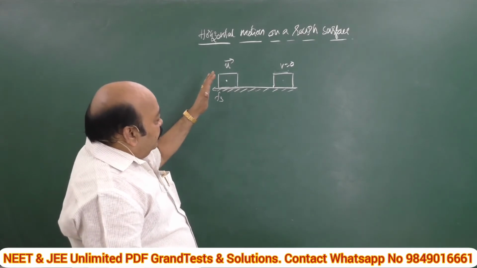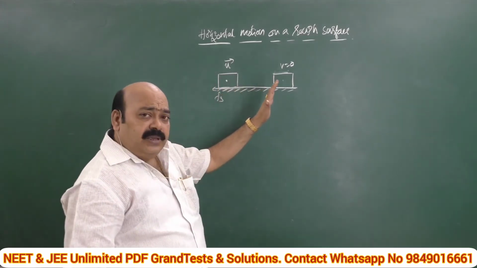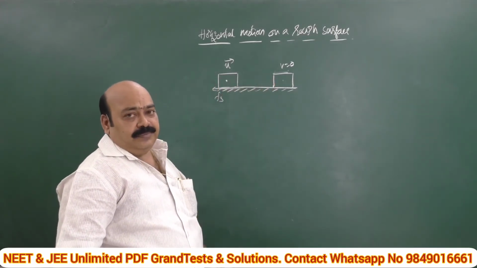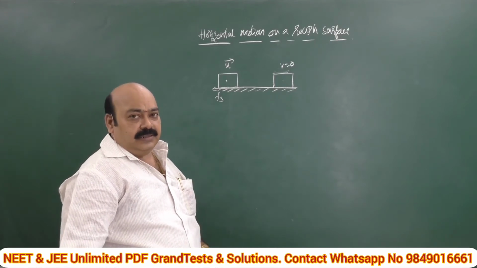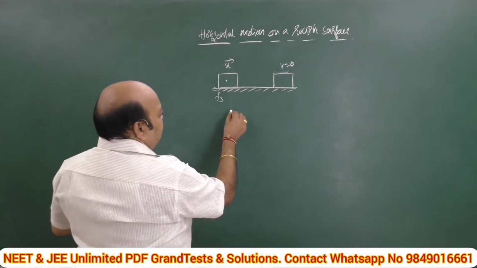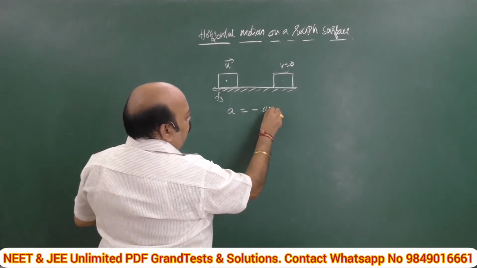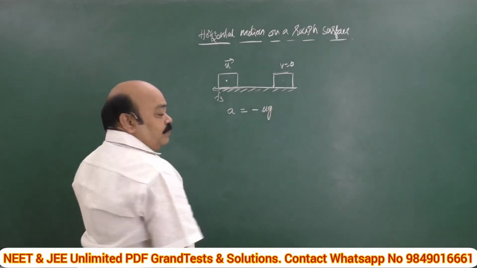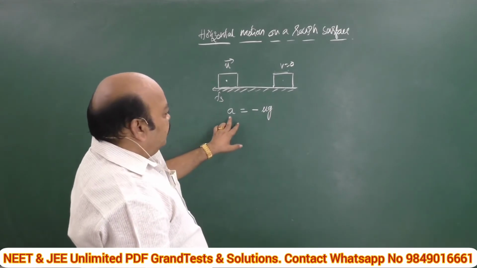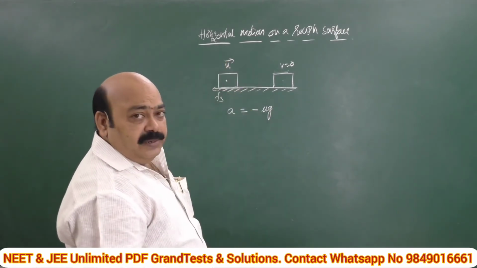It comes to rest means it is decelerating, having some negative acceleration, which is numerically equal to minus mu g. This is the acceleration of the body in such a case.